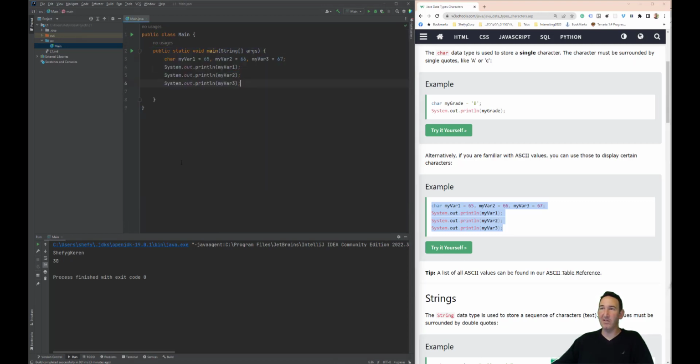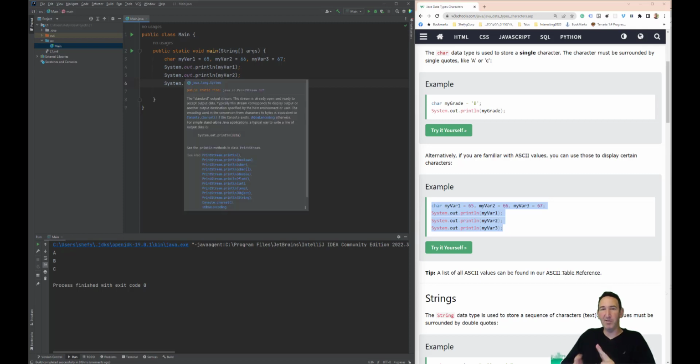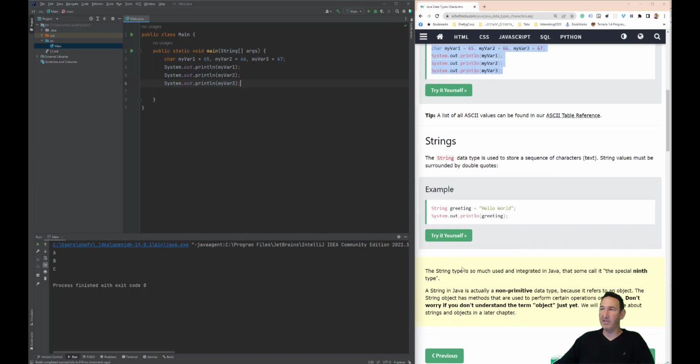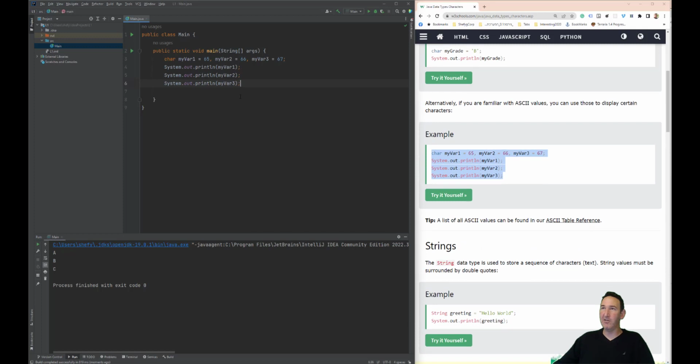I'm actually going to delete all the other code because it's not that interesting. So you see we have ABC, which is 65, 66, 67. We can always convert between int and char using the ASCII values. It can be useful if we want a special character.